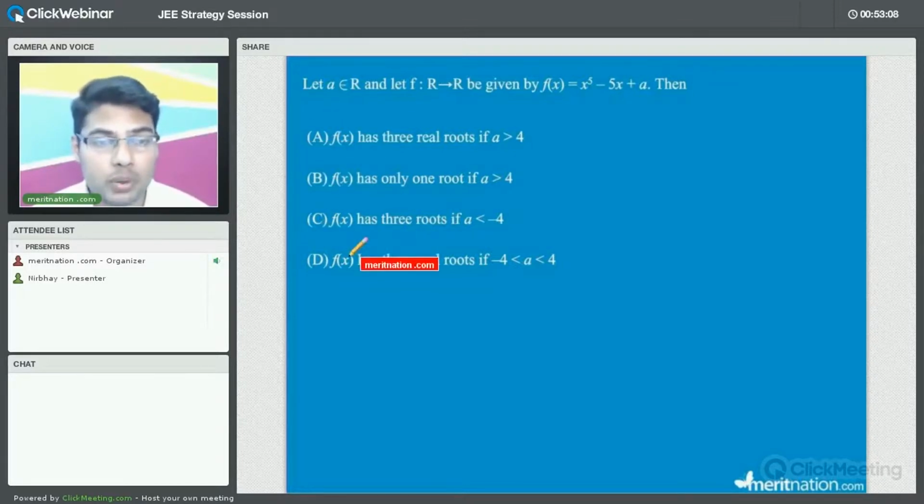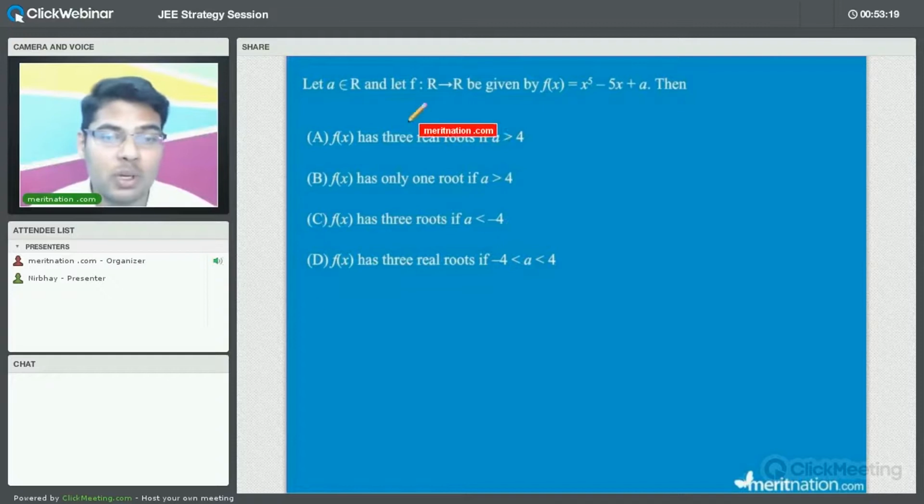Now the point is, here we have to take a look at all the options, because we do not know what will be the condition on roots when a will be greater than 4, a will be less than minus 4, or a is lying between minus 4 and 4. So we have to analyze all these points. So the basic point is, whenever we have this type of question where we have to find the number of roots, we are not worried about the roots itself, right? We are more worried about the number of roots.